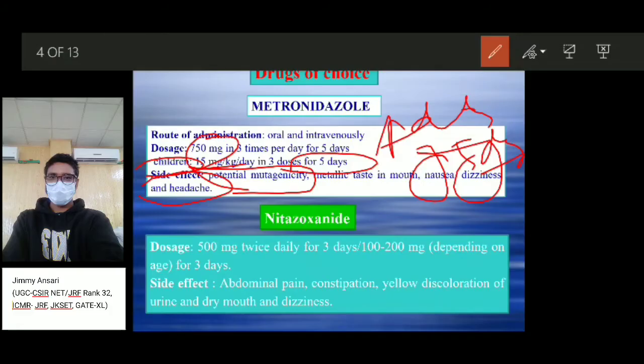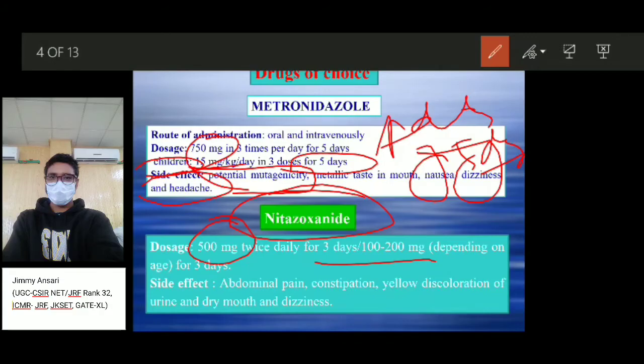Another drug is nitazoxanide. The route of administration of nitazoxanide is also oral and intravenous. The dosage should be 500 mg twice daily for 3 days, or 100 to 200 mg per day depending on the age for 3 days in children or adults.